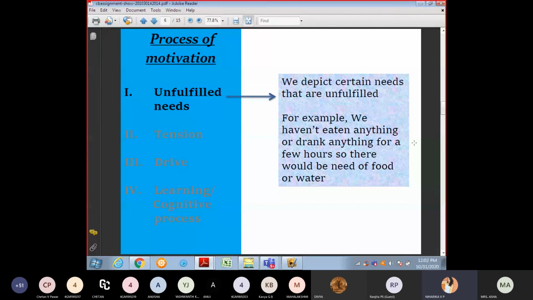Because unfulfilled needs means we have certain needs that are unfulfilled. For example, if we haven't eaten or drunk anything for a few hours, there would be a need for food or water. When you are going to college, some people can't eat earlier because it is time to go. In your mind there is a thought, I have to eat, I have not eaten anything, so this will be a tension. For tension reduction, we have to fulfill our needs. That will be a relaxation and tension reduction.